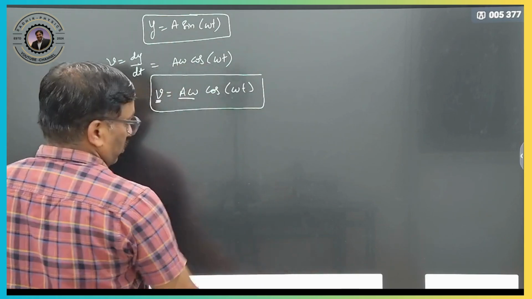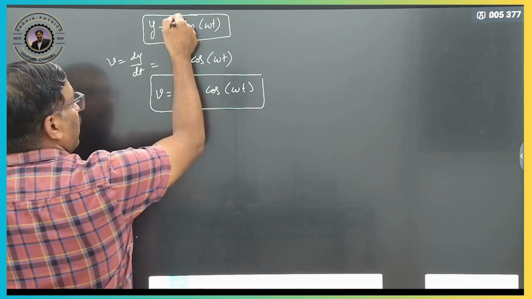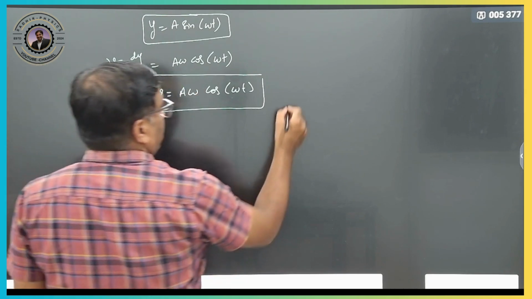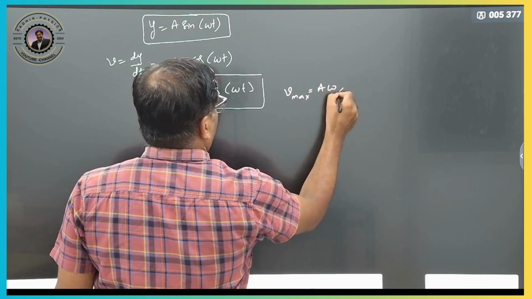Clear? So for y, a is the amplitude, the maximum displacement. For v, a omega is your maximum velocity. V max will be nothing but a omega. Clear?